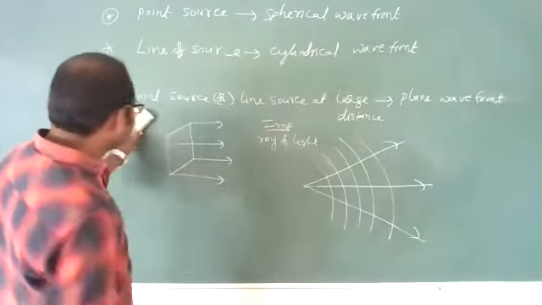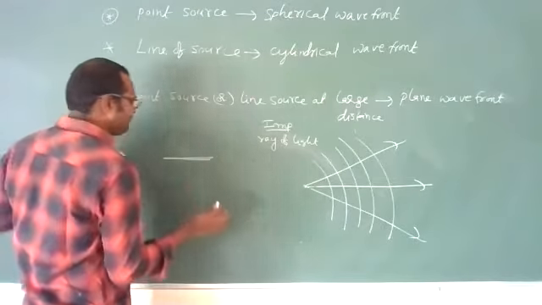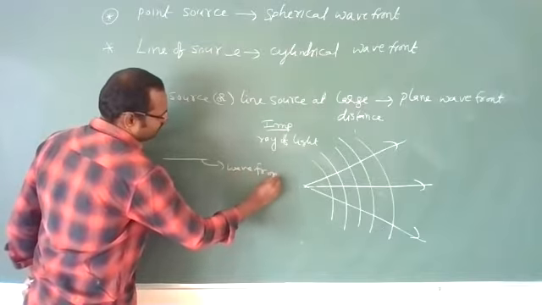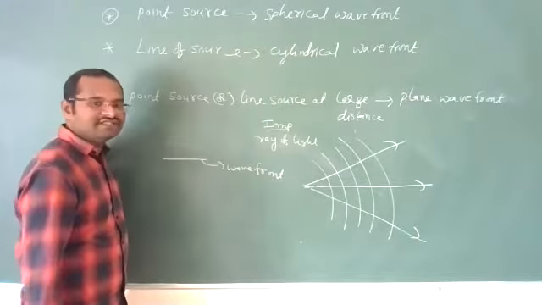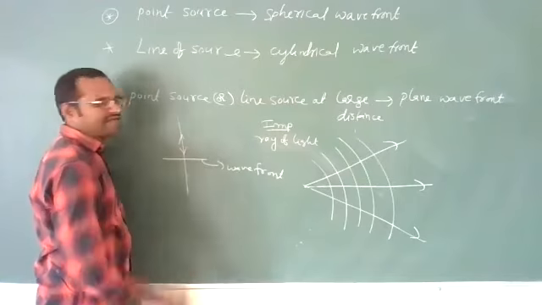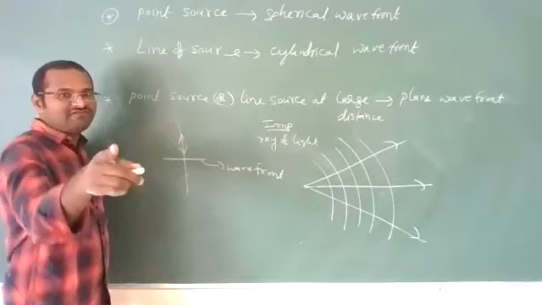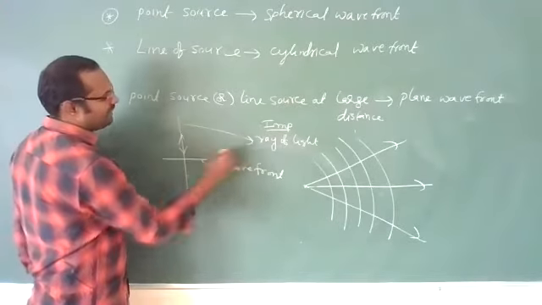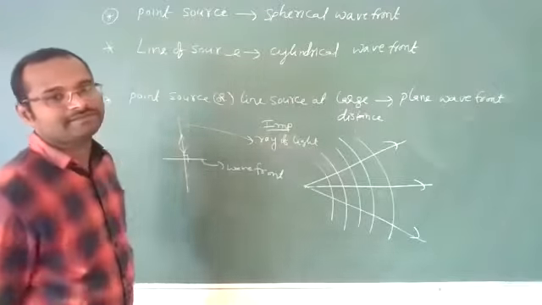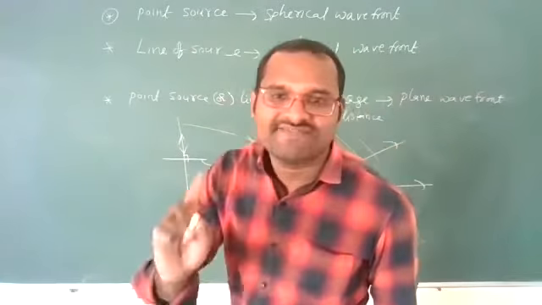And one more point, if I want to show you, let us imagine this is one part of a wavefront. Then how can you draw a ray of light for this? This may be a ray of light or this may be a ray of light, going up or going down, but it should be perpendicular to the wavefront. Always the ray of light is perpendicular to the wavefront. Always this angle should be like this. Remember, the line which is perpendicular to the wavefront is called a ray of light.